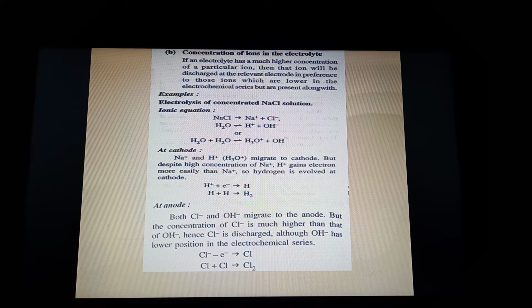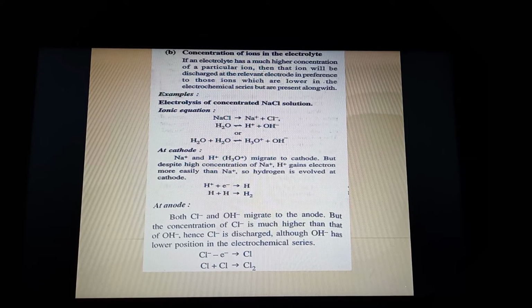Now the next factor is concentration. What does this factor say? Again I am emphasizing these are guidelines, but when the experiments are actually performed, sometimes these guidelines are not followed. Why am I emphasizing this? Because in the last slide there is one example of such a kind where this factor will not be followed. These are our theories, but sometimes they are not followed.